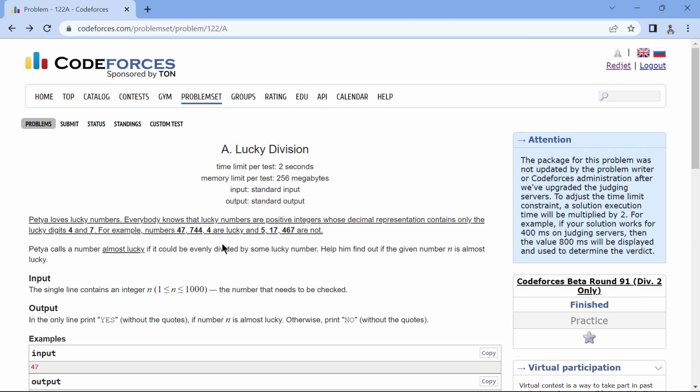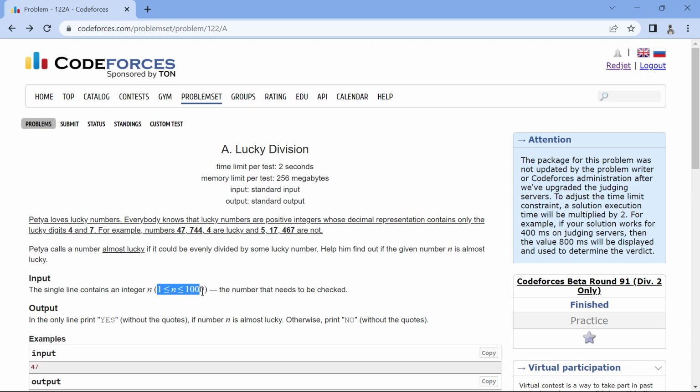Alright, let's talk about Lucky Division from Codeforces Beta Round 91, Problem A. So we see that Petya loves lucky numbers, and lucky numbers only contain 4 and 7. So 47, 7, 4, 44 are all lucky because they only have 4 and 7. Now a number is almost lucky if it can be evenly divided by some lucky number.